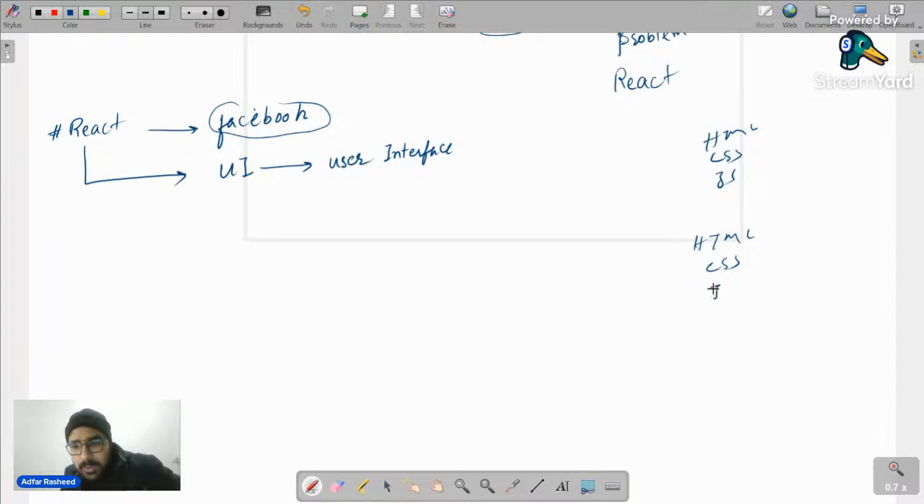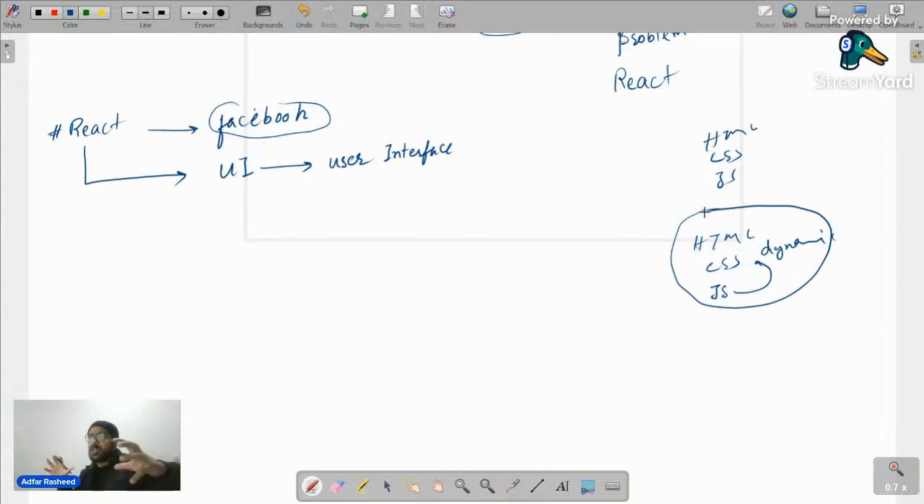And then why did we use JavaScript? To bring dynamicality in a static website. Now React gives us a way to actually merge all of these three things together and gives you a tool to create user interfaces, and that too in a far more efficient way.